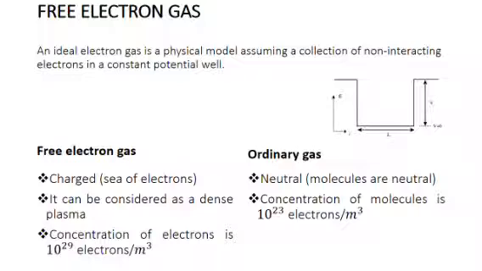Drude made use of the kinetic theory of gases to describe the behavior of electrons in the crystal lattice. So we can compare the free electron gas with an ordinary gas. Free electron gas is charged, while ordinary gas is neutral since molecules are neutral. Free electron gas can be considered as a dense plasma. The concentration of electrons is of the order of 10^29 electrons per meter cubed, while in ordinary gas, the concentration of molecules is of the order of 10^23 per meter cubed.